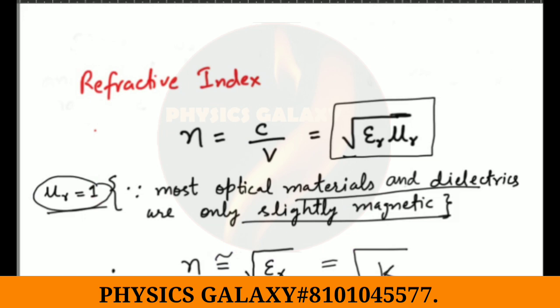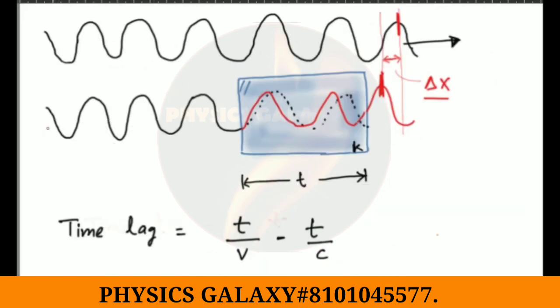So in this problem what we have is a wave. This is our wave which is traveling through a dielectric slab of thickness T. And if we compare it with a wave which is traveling in a vacuum, तो हम ये देखेंगे कि जो wave dielectric से पास हो रही है उसकी speed कम हो जाएगी, and because of that there will be a phase shift obviously. So वो phase shift हमको find करना है. तो पहले हम देखेंगे what is the time lag, कितना difference आ रहा है time में. क्योंकि ये वाली wave slow हो जा रही है.